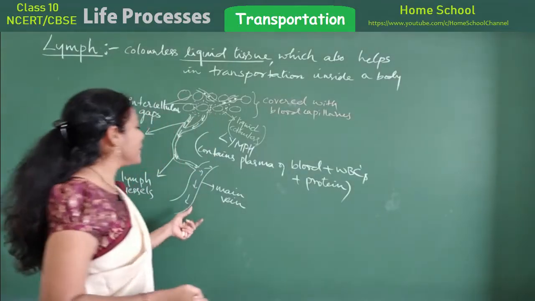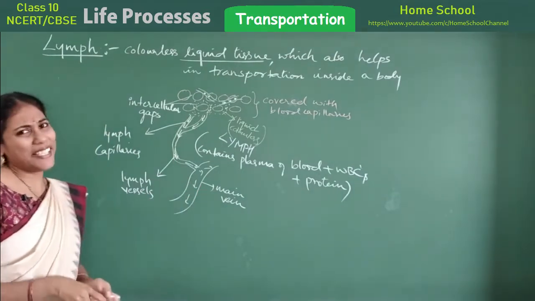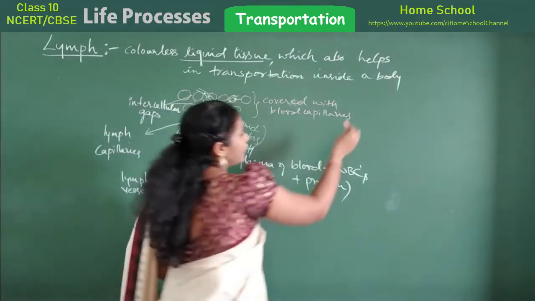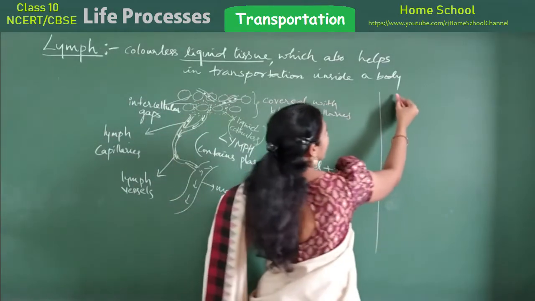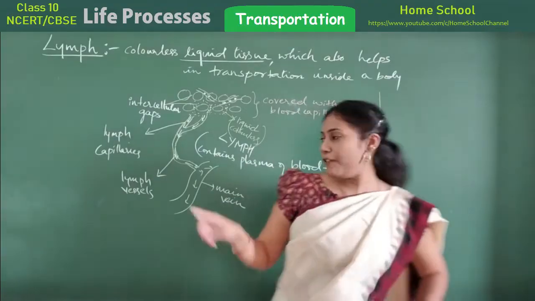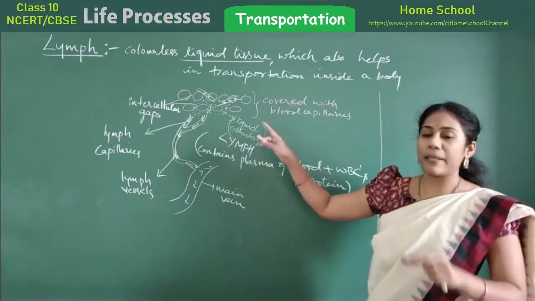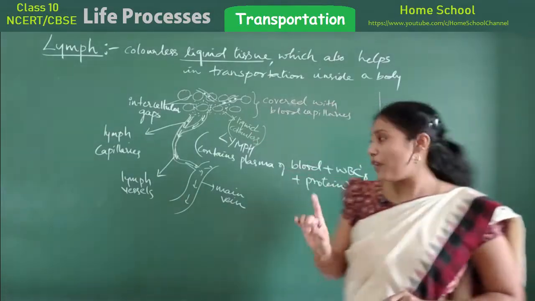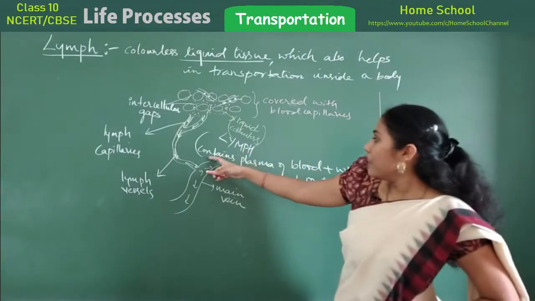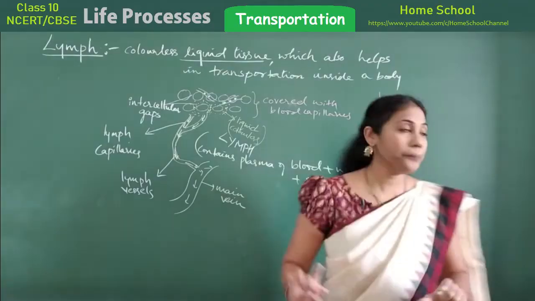Okay, so this is all about lymph. So one slight flow chart, let us try to write it for lymph. Say you all know how lymph is produced, right? You will have small holes on the capillaries, so that lymph will be coming out. So the components of lymph you have to remember. What are they? It contains plasma of blood, WBCs and protein.